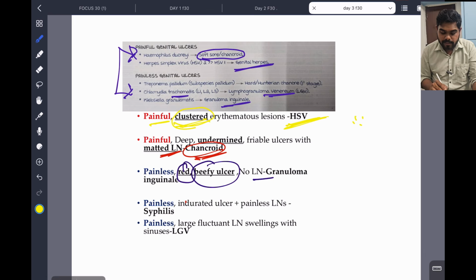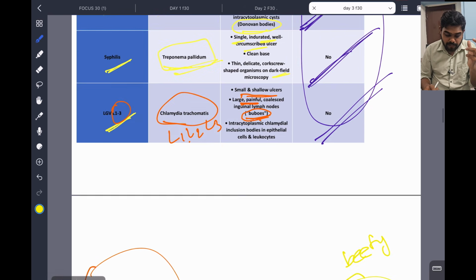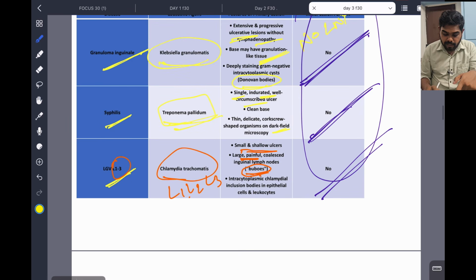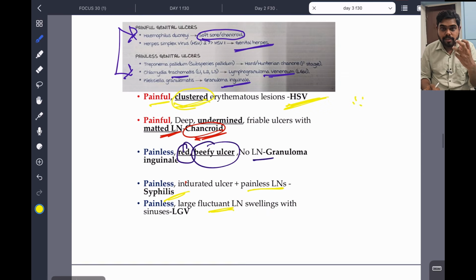And next, painless indurated ulcer with painless lymph nodes. So indurated, painless, single, neat: syphilis, hard chancre. It does not bleed on touch and is non-tender. Clear. And last, painless large flexion lymph node swelling with sinuses. This is an example of lymphogranuloma venereum, where we can see the buboes. There will be sinuses also in that.